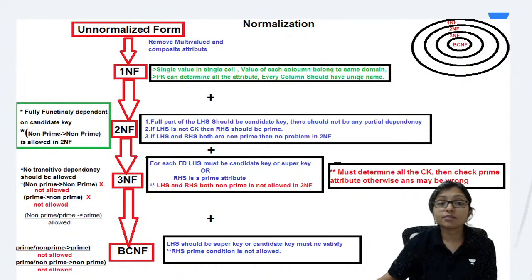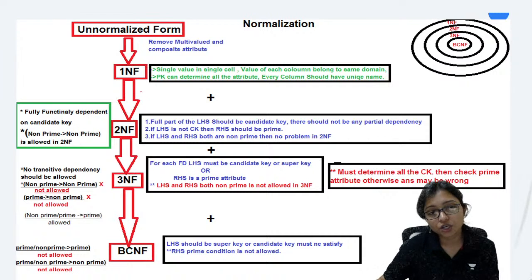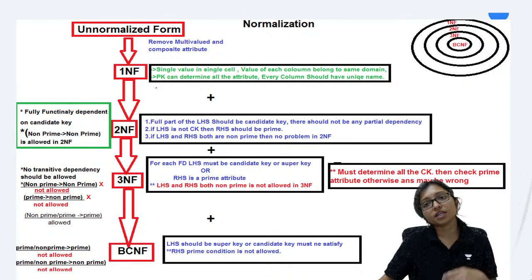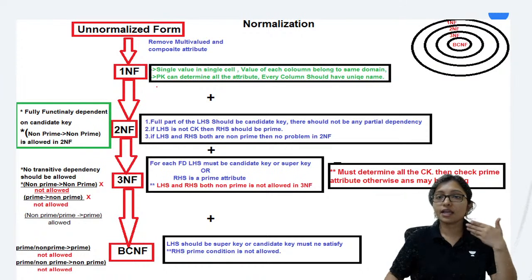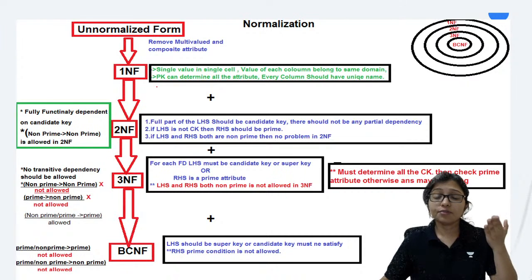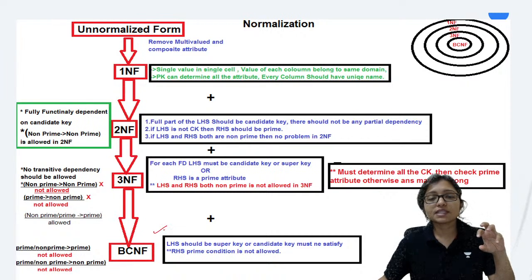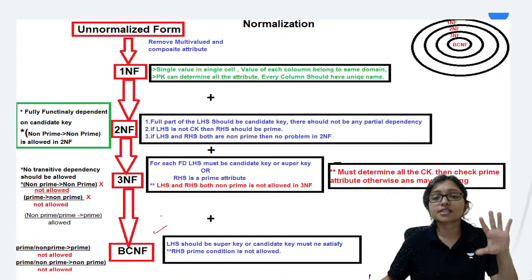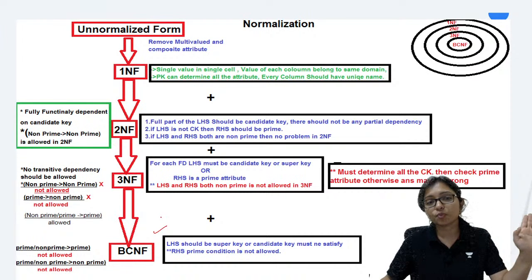Yes. Now come to the normalization. In normalization, what to do and where, how to understand. First of all, we are checking the BCNF here. Because when it is satisfying BCNF, then it will automatically satisfy 3NF, 2NF and 1NF also. If it is BCNF, then the others are already satisfied because BCNF is more strict. What is BCNF? In BCNF the left hand side is a candidate key or super key. That is the most important one.